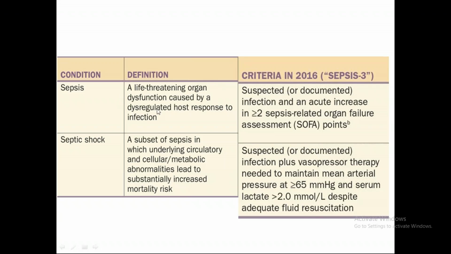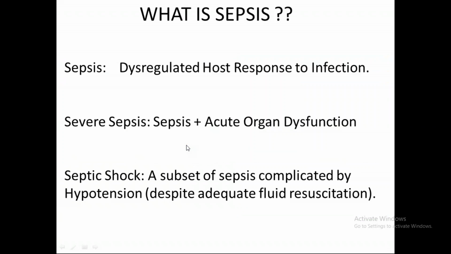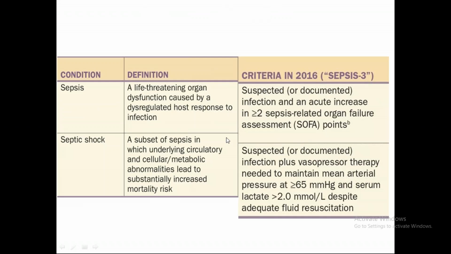Right? Very simple. Sepsis is an organ dysfunction caused by a dysregulated host response to infection, and the criteria we use is the SOFA score. So the suspected infection and an acute increase in two or more SOFA points. While septic shock is a subset of sepsis with hypotension, right? This is what I told you. So this is nothing but a subset of sepsis in which there are underlying circulatory and cellular abnormalities, that is hypotension. And how do you define septic shock?